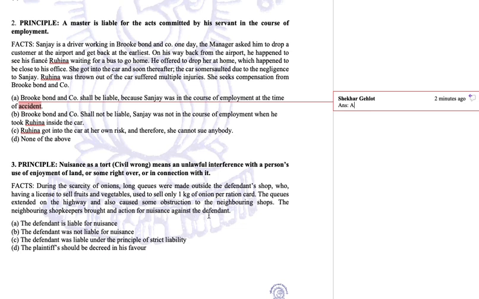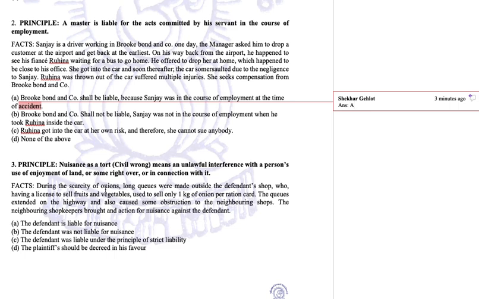Now, the neighboring shops have a right to have a free passage to their shop. But now there are people standing outside their shop, and other visitors cannot get access to their shop. They are also finding difficulty in parking their vehicles and getting in and out of their shops, and the queue is spanning over kilometers. So it is obstructing the traffic at the highway as well. Now these shop owners, because they are affected by this queue, this nuisance, go to the court to seek compensation from the vegetable seller.